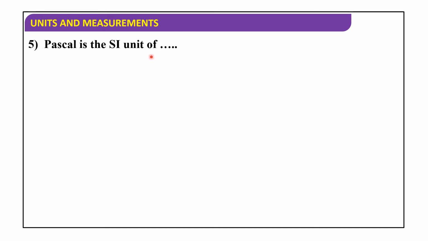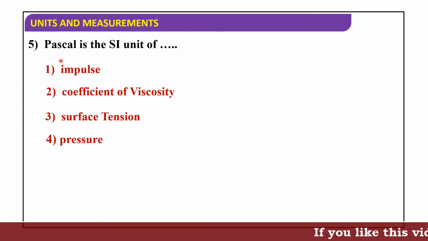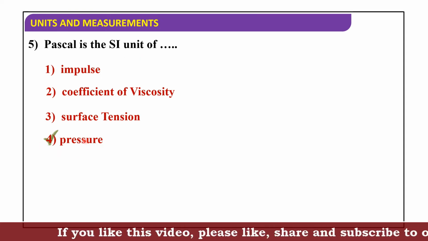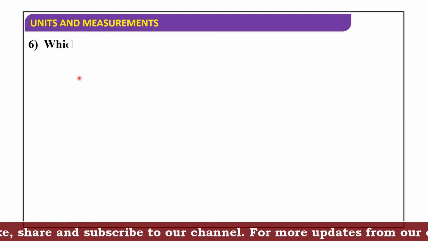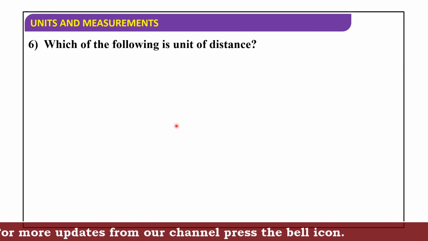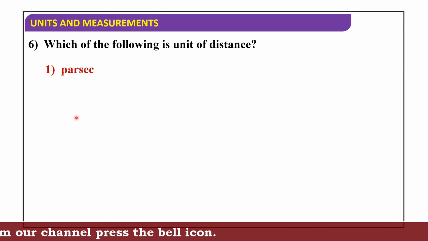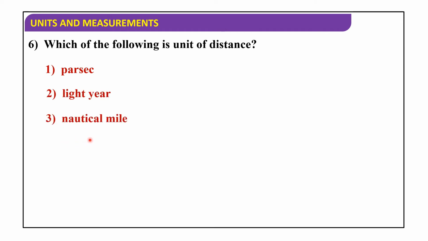Pascal is the SI unit of impulse, coefficient of viscosity, surface tension, or pressure. So here Pascal is the SI unit of pressure. Okay. Next, which of the following is a unit of distance? First one, parallactic second, light year, nautical mile, all the above.